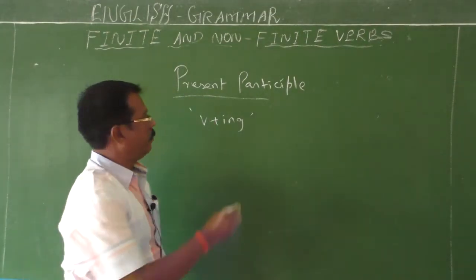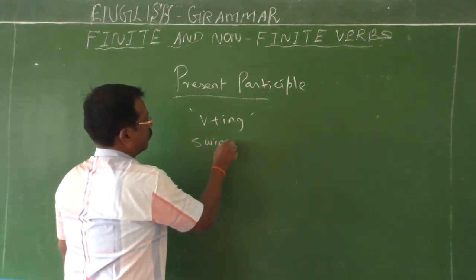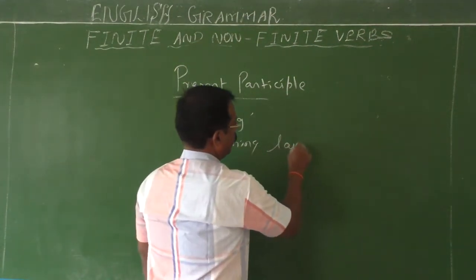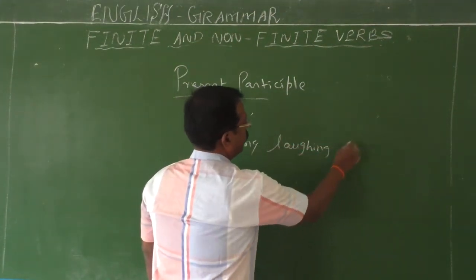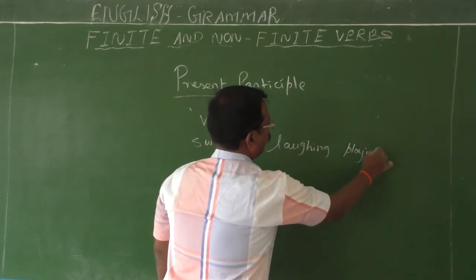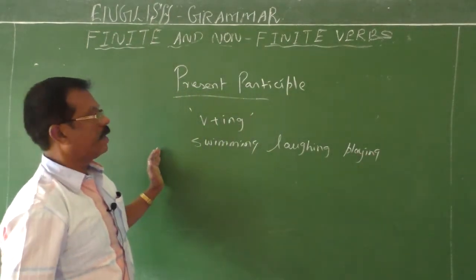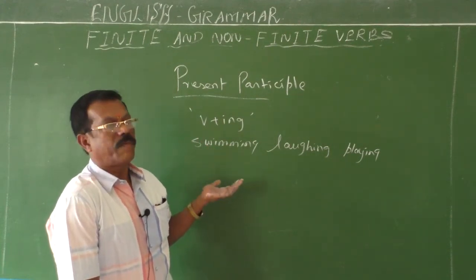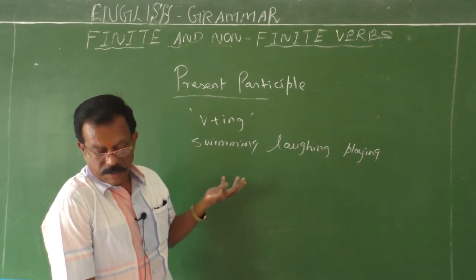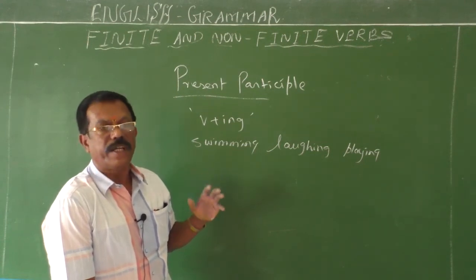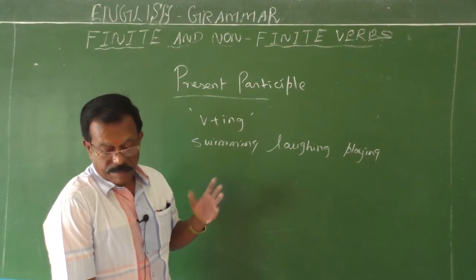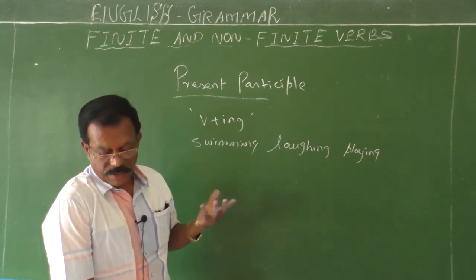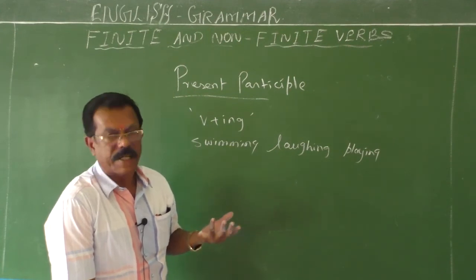For example, swimming, laughing, and playing. So present participles are formed by adding ing to the base form of the verb, that is V1. The present participle can function as an adjective and modify nouns in a sentence. Sometimes the present participle can function as an adjective. The winning athlete gets trophy, that is present participle.